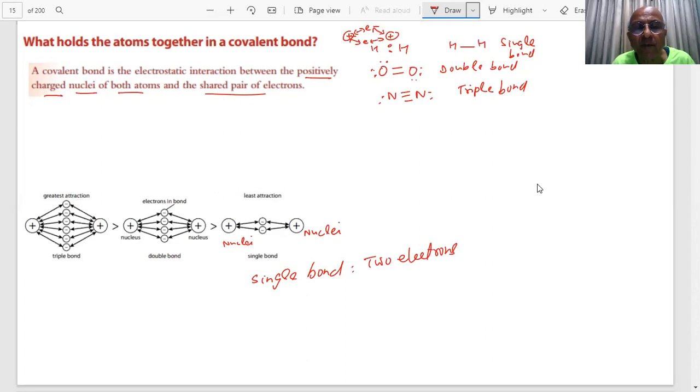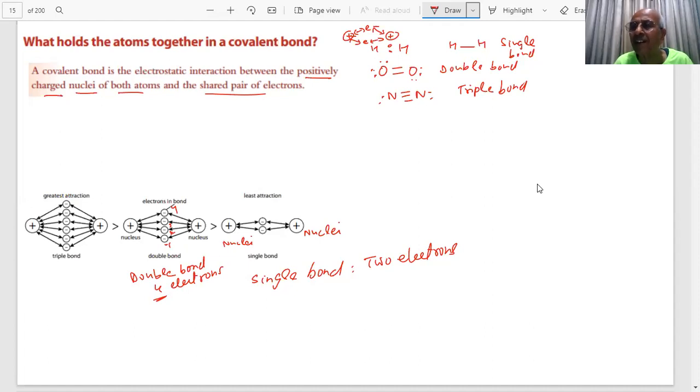Clear? And if I have a double bond, how many electrons are being shared? 4 electrons, yes or no? 1, 2, 3, 4 electrons. These 4 electrons are being attracted by the 2 nuclei, so this attractive force is stronger than the single bond force.